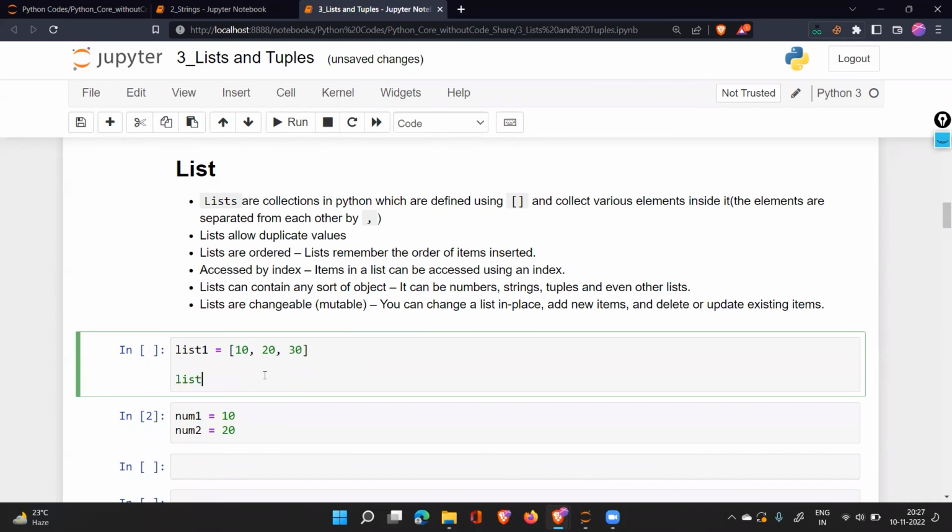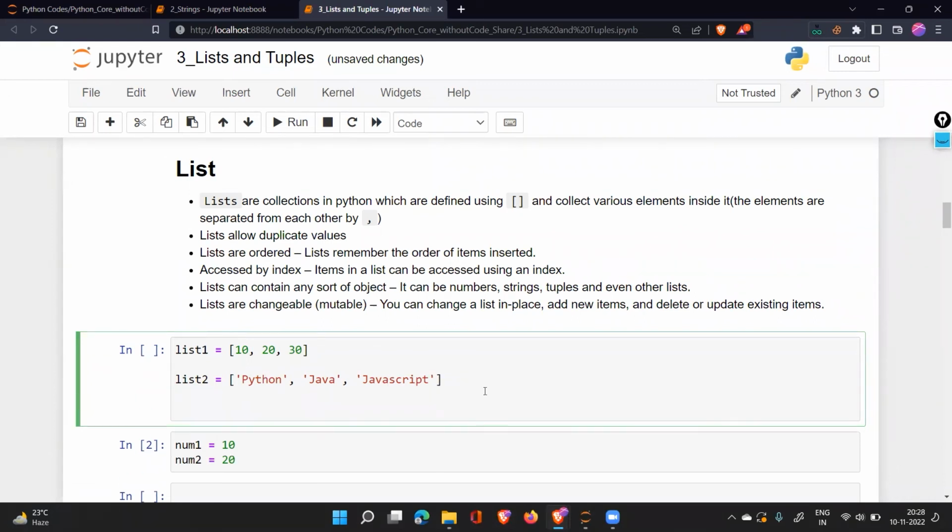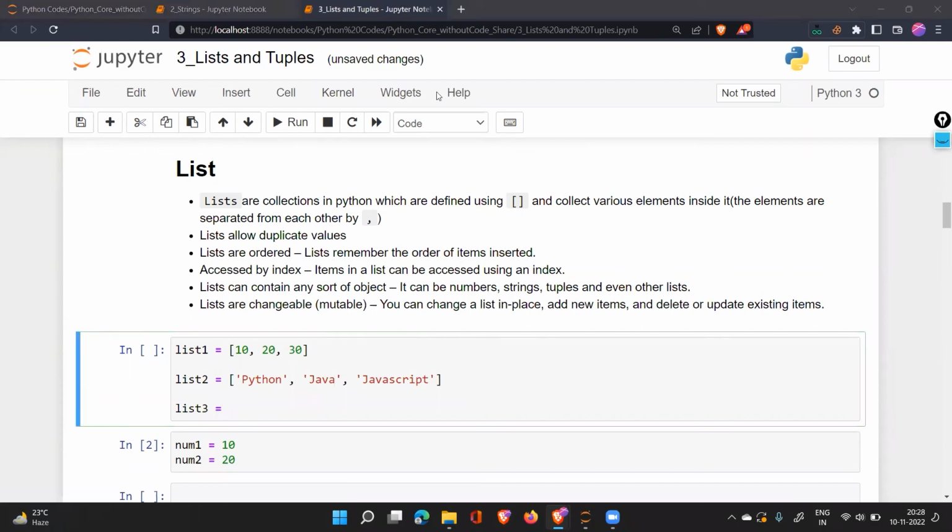What other things we can do in a list? We can create a list of all the text. Java, and you can say JavaScript. Take a look. So list is a very powerful data type in Python, a very advanced data type in Python that can hold multiple values. What do we mean by multiple values?